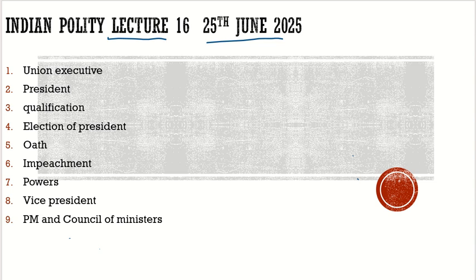When the office of the president was discussed in the constitution, it was very much discussed that he would be the nominal head, and the prime minister will be the real head of the government.